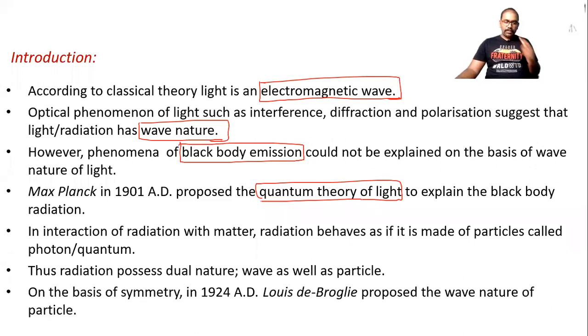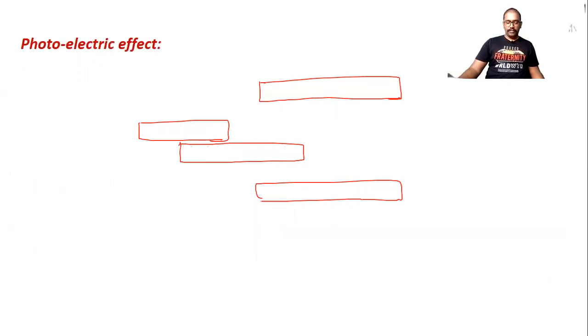On the basis of symmetry, de Broglie proposed the de Broglie hypothesis. As per that hypothesis, he used the symmetry of nature and proposed that matter also has a dual nature. Now after that, we have to start the photoelectric effect.